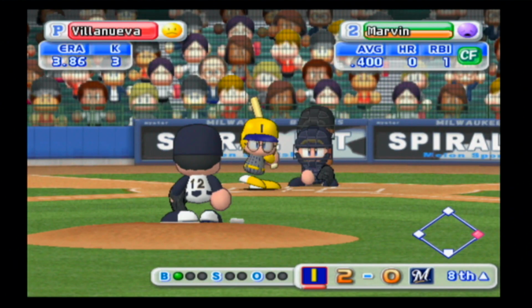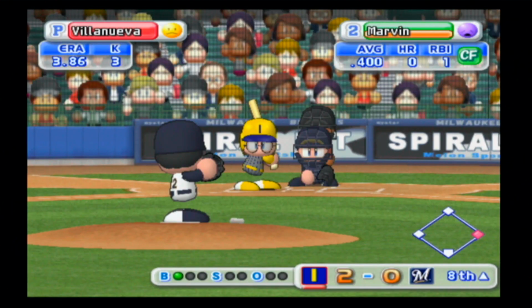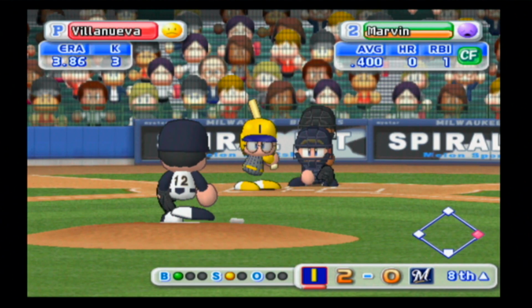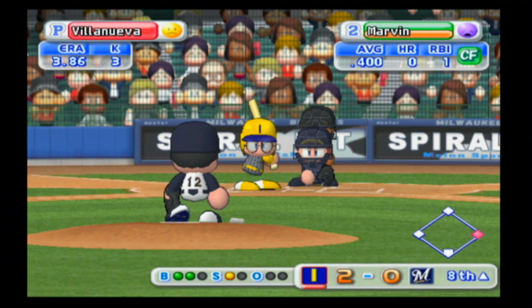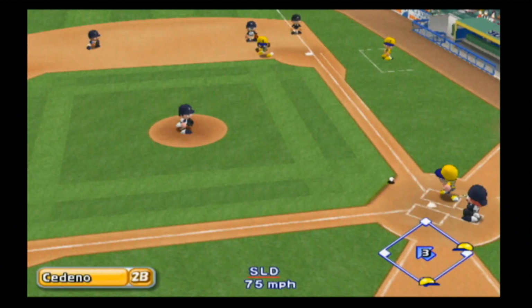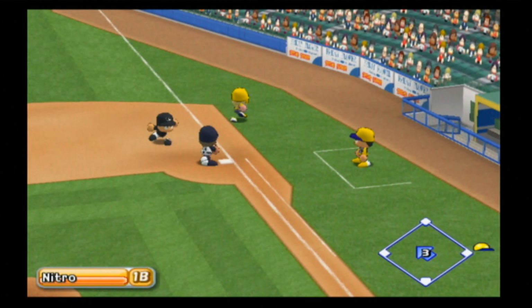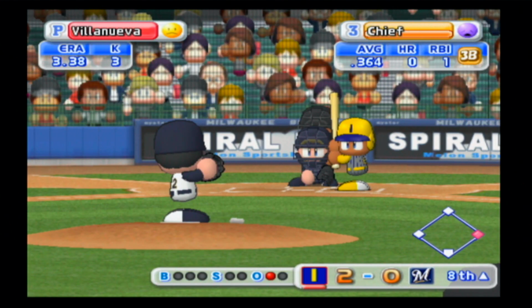He's got his average up to 400 after a hit in his last at-bat. Has a 1-1 count to start this at-bat, as that fastball is too low. Hits this one to Cedeno, on to Hall, back to first, not in time there. So he's able to leg out and make that into a fielder's choice.